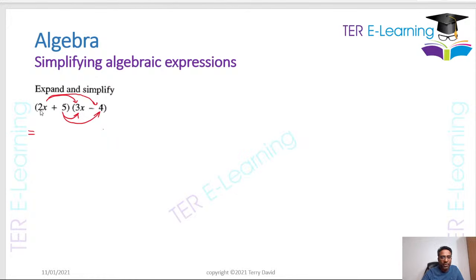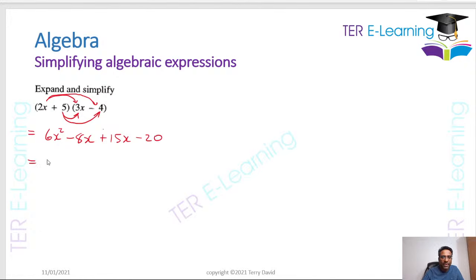So what we're going to do, 2x multiplied by 3x is going to give me 6x squared. But then we have to multiply 2x by minus 4. That is minus 8x. Now we're doing the bottom arrows. 5 multiplied by 3x will give me 15x. And then we have 5 multiplied by minus 4, which is going to give me minus 20.